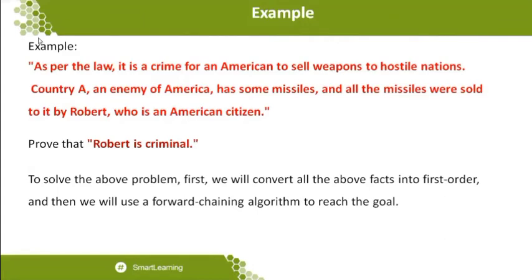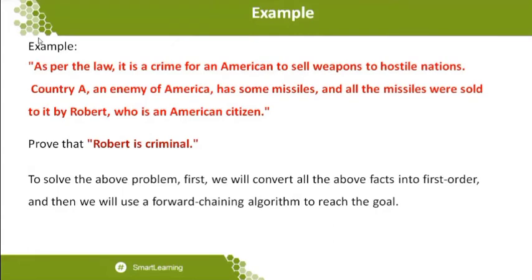So the statement is given. We want to segregate the statements. After segregating the statements, we want to decide whether to apply propositional logic or predicate logic. Once you decide between propositional logic and predicate logic, you convert the statements. After converting the statements, then apply the facts. What are the facts you know initially? What are the facts you know one by one?